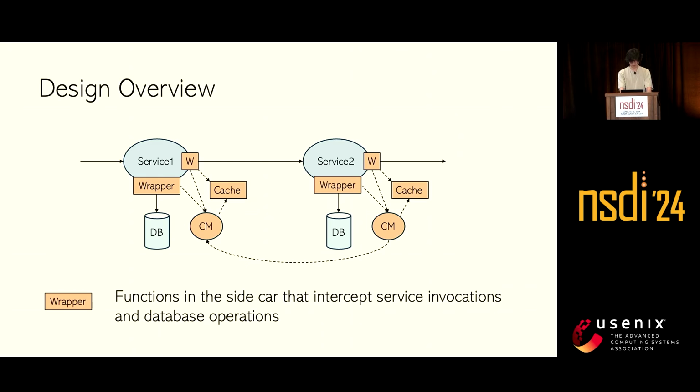Wrappers are special functions in the sidecar that intercept service invocations and database operations. They essentially perform two main roles based on two types of interceptions. First, they check the cache before invocation and return the result without invoking the downstream if there is a cache hit. Second, the wrappers supply necessary context information to the cache manager. This information includes the input arguments for a request, the start and end timestamp for a request, and what keys the request will read and write.